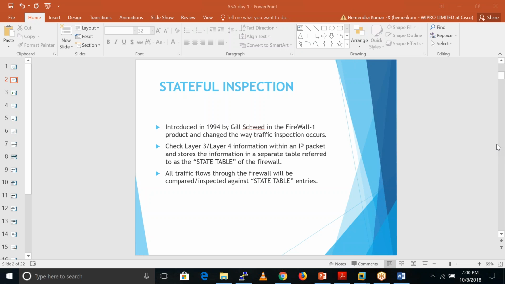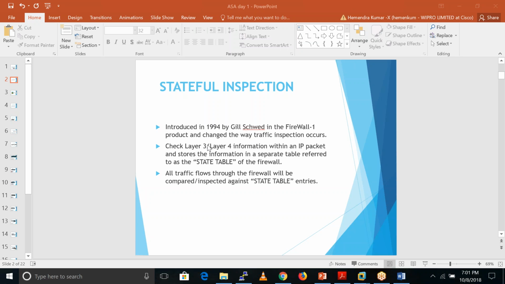So layer 3 information means IP address, source IP and destination IP. Layer 4 information means TCP and UDP protocols, because in layer 4 we have the TCP protocol and UDP protocol. In layer 3 we have the IP protocol. We also have the ICMP protocol.